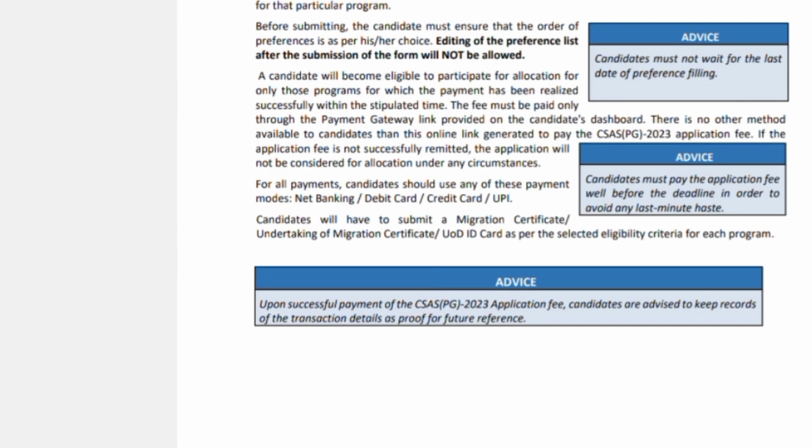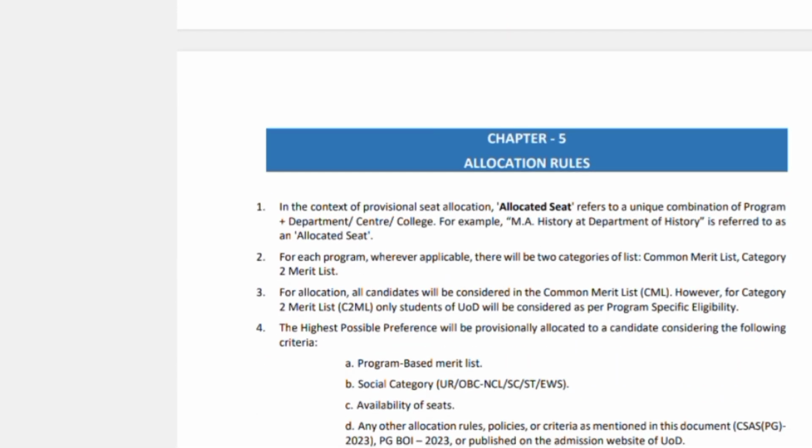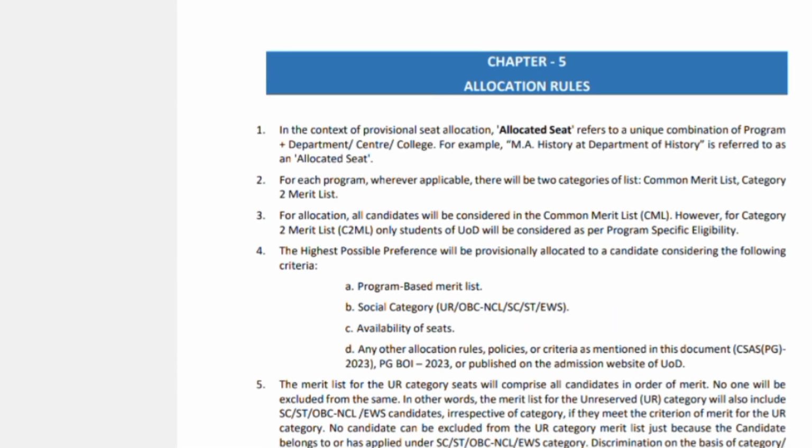Okay, so once these are done, then your confirmations for the preferences for the particular course and program will be done. And after this, you need to keep in mind the allocation rules, like how you will be allocated the particular seat for the particular program. For example, it's written here: allocated seat refers to a unique combination of program or the department or center or college. For example, MA History, a department of history, is referred to as an allocated seat.